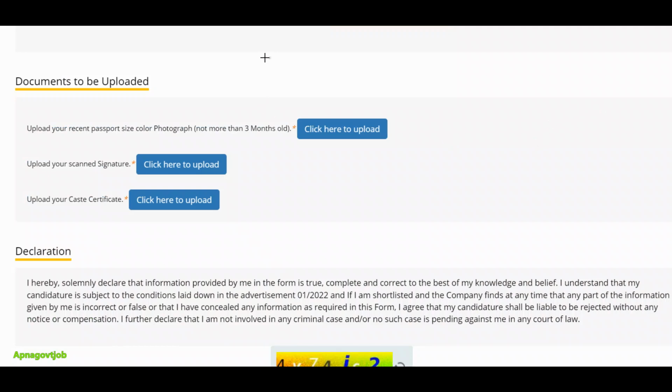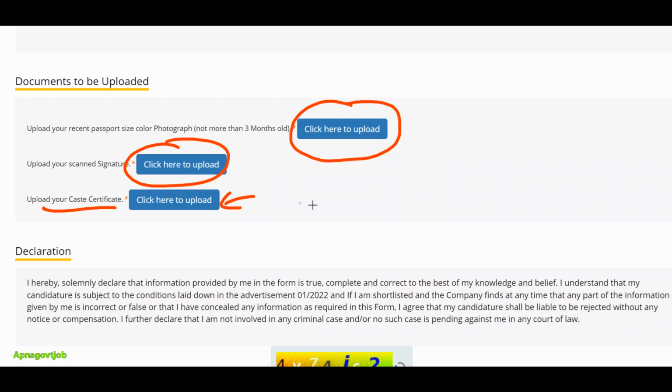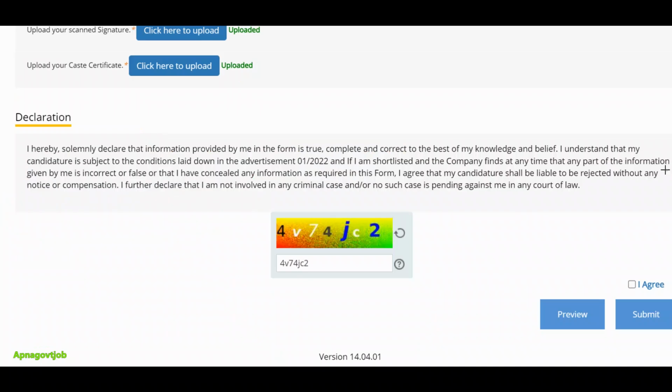The last step is to upload your photograph. Click here to upload your photograph, then upload your signature and upload your caste certificate. Those who are from EWS, SC, ST, OBC need to upload the caste certificate here. For general candidates, you definitely won't see this. Then enter the captcha and click on the I agree button.